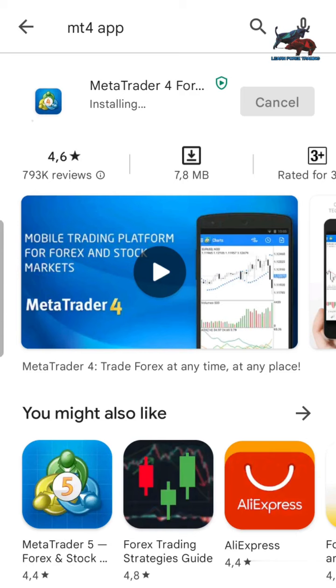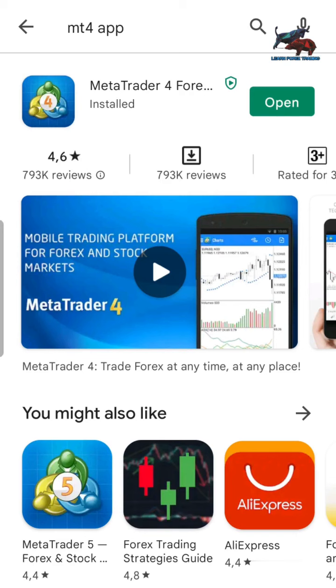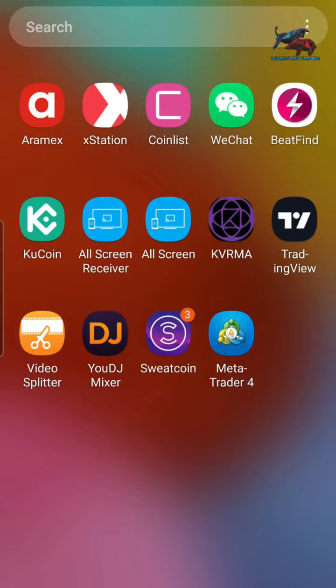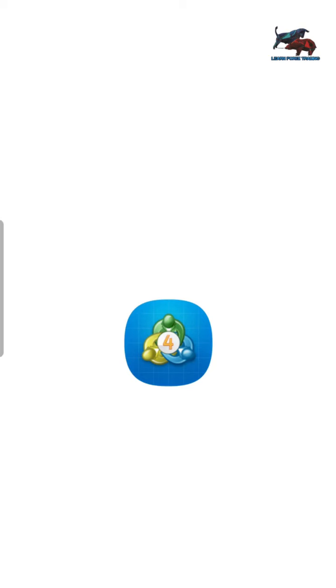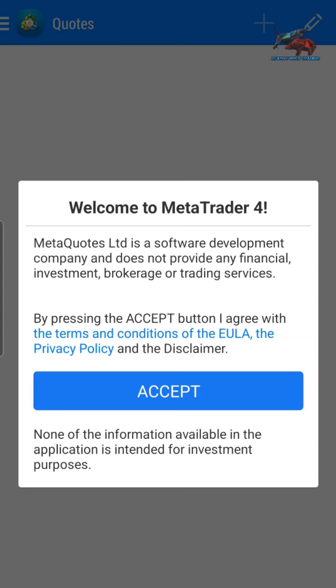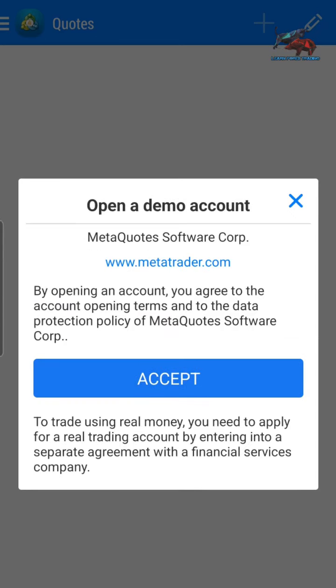Let's just wait for it to open. Then you click on open. Once you've clicked on open, you go and you open the app, which is going to create a demo account for you with about $100,000 on it. That's the fake money that you're gonna use to practice, and then you go on and accept.